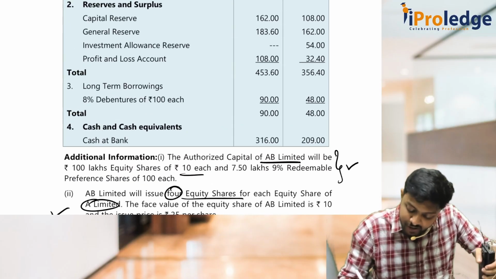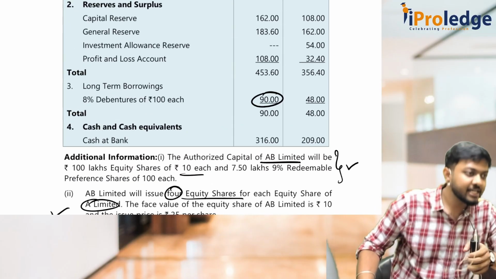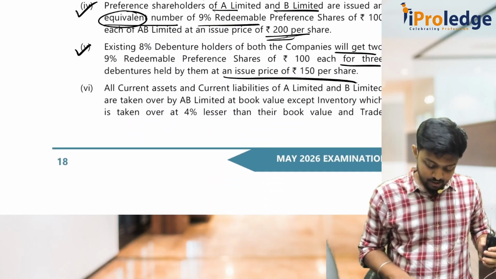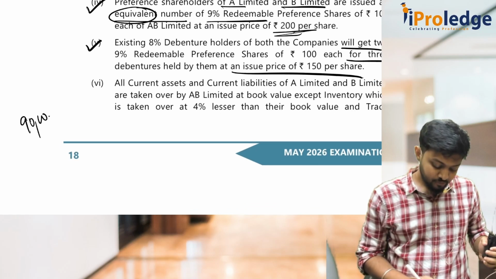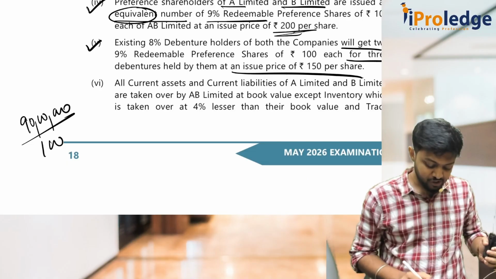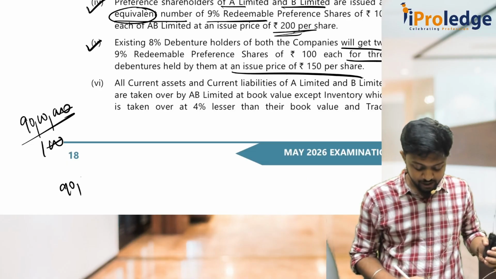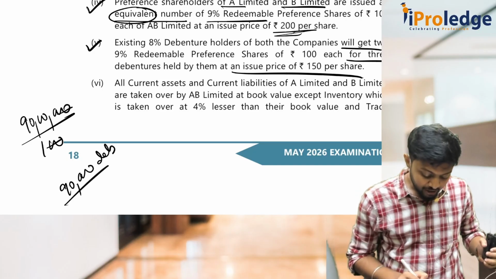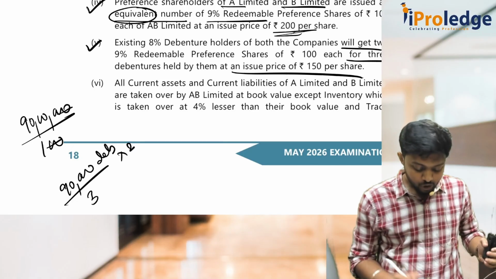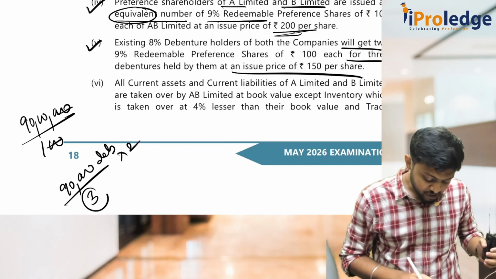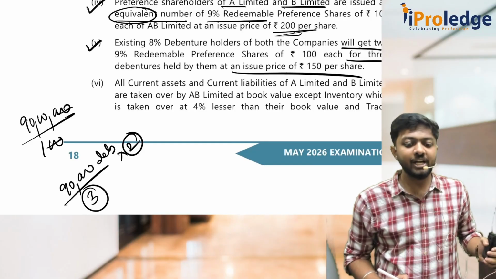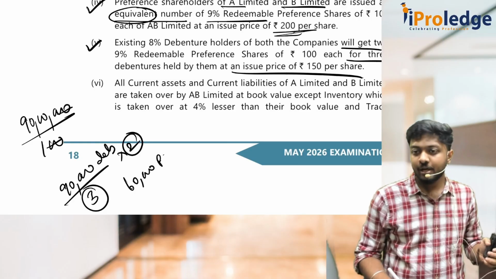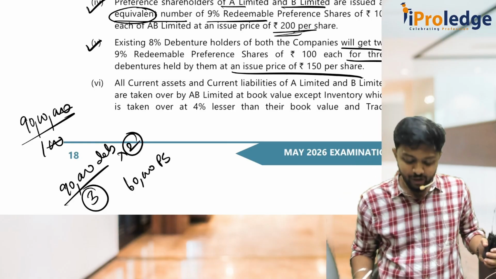See, let's come to debentures. How much debentures do we have? 90 lakhs divided by 100. So how many debentures? 90 lakh divided by 100 means how much? You have 90,000 debentures. Correct? For every 3 debentures, I am giving 2 preference shares. So 90,000 divided by 3 into 2 comes to 60,000 preference shares.